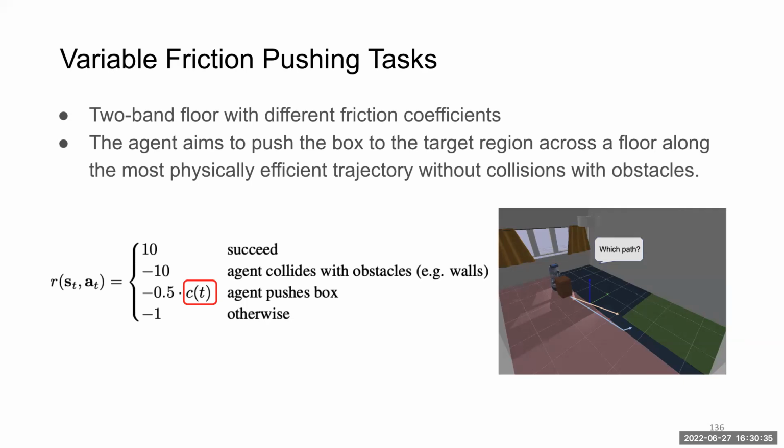And we also include a 10 penalty here to prevent the agent from just wandering around without pushing the box. We incorporate the step physical cost, the C of t, into the pushing term here to encourage the agent to choose a trajectory with less energy cost, which should be a low friction trajectory. Next slide.